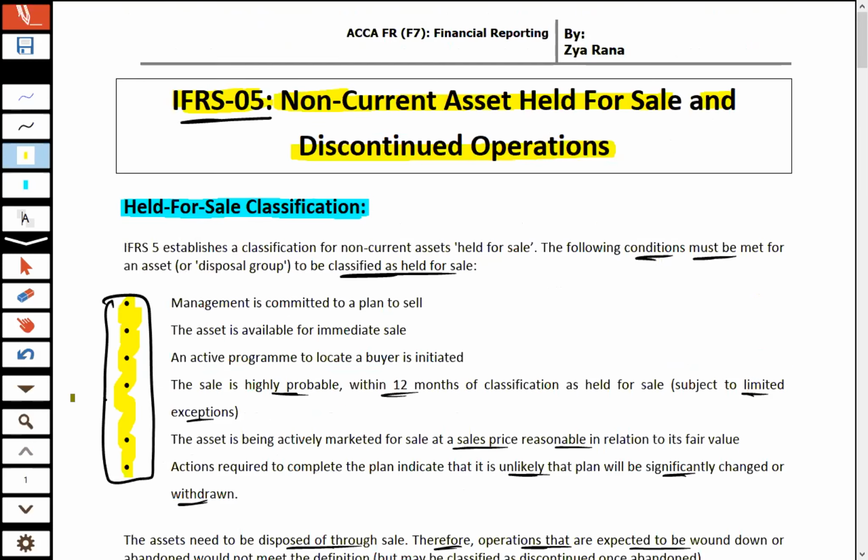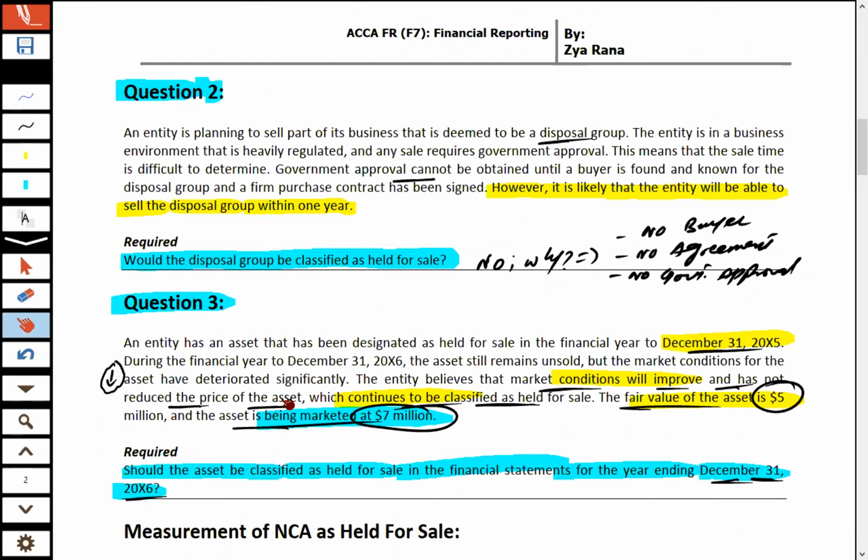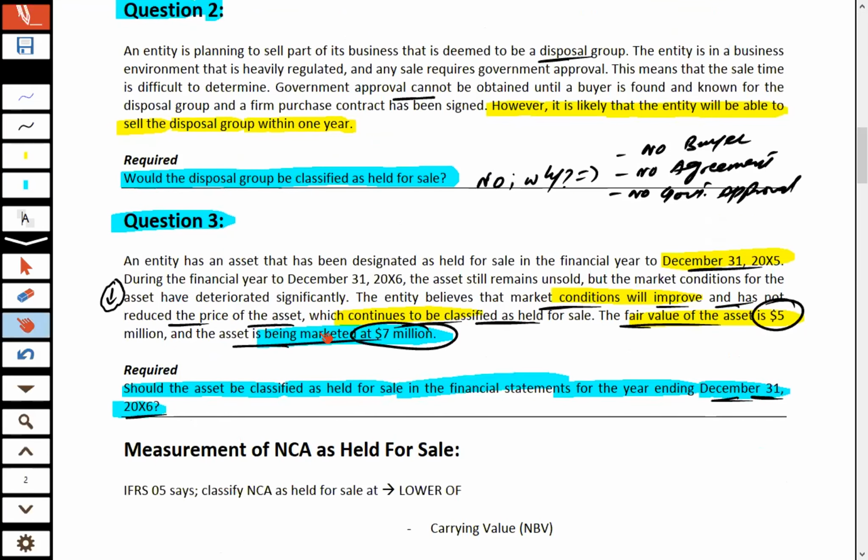There was a point that the asset should be marketed at a reasonable price relative to its fair value. All the rest of the conditions are met, but the company is not marketing this asset at a reasonable market price. So in the absence of that condition, this asset could not be part and parcel of IFRS 5 for the financial year ended 31st December 2006.